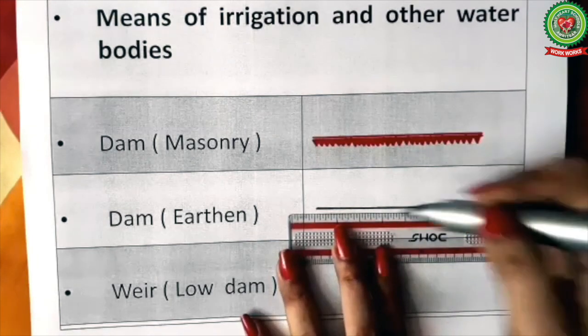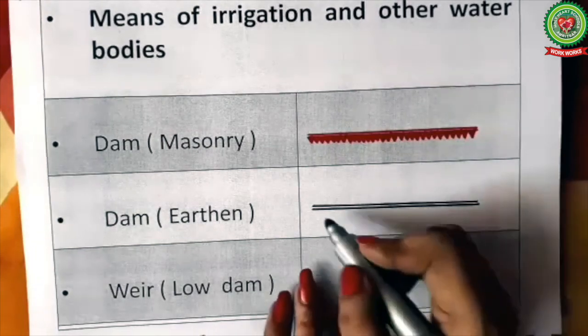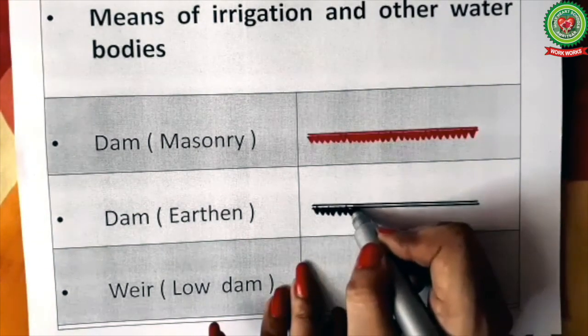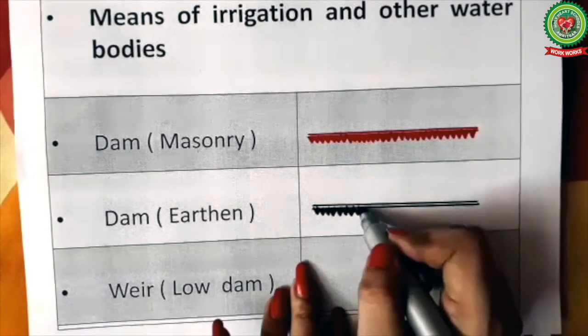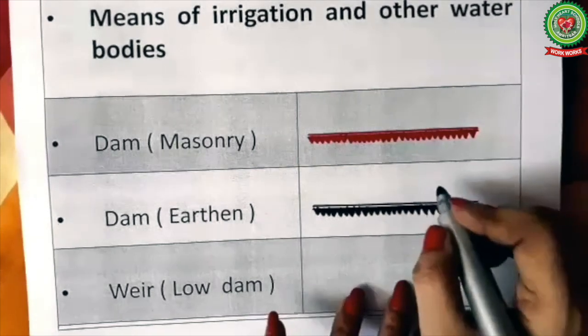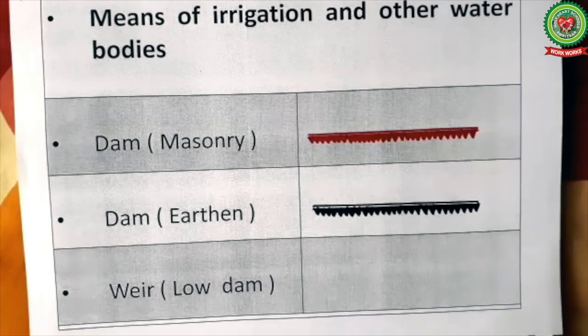One and two, and we'll draw small triangles below these two lines like this. So this is the symbol of earthen dam.